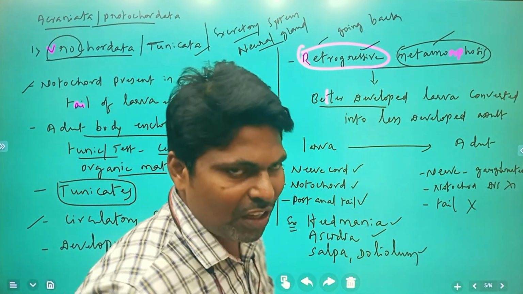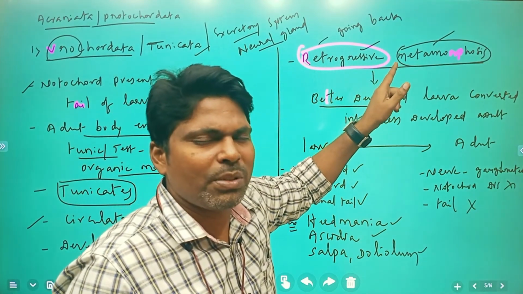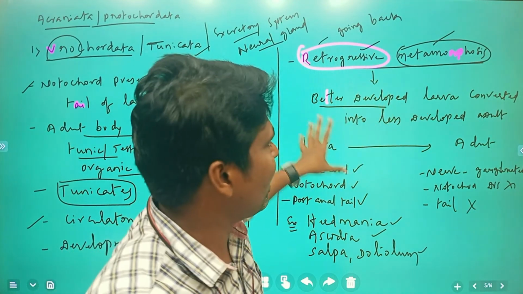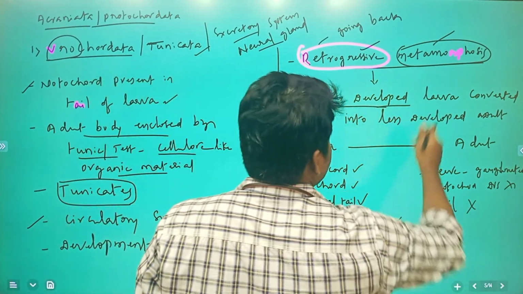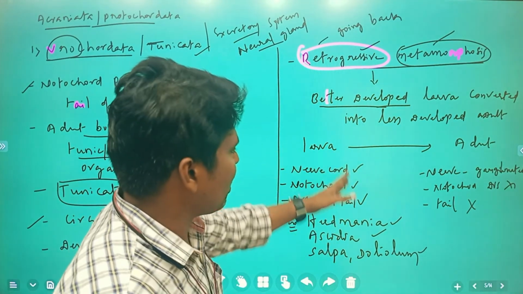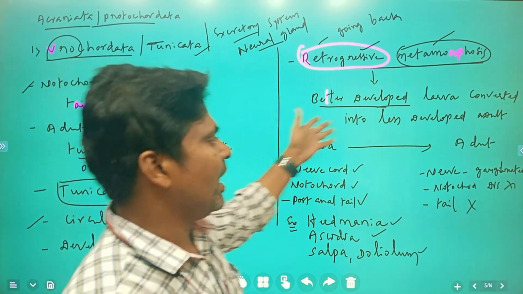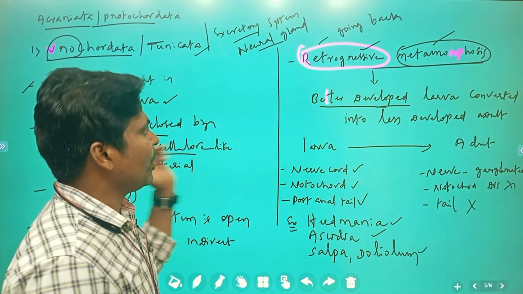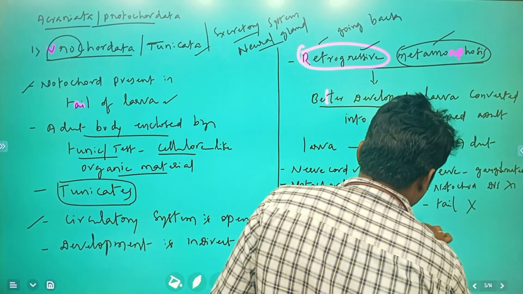A very important characteristic feature of Urochordata is retrogressive metamorphosis. Many previous exam questions have been asked on this. Here a better developed larva converts into a less developed adult. The developed larval features, the notochord and post-anal tail, disappear and are modified into a less developed adult, which we see in Urochordata animals.